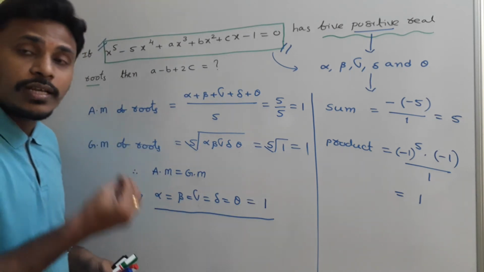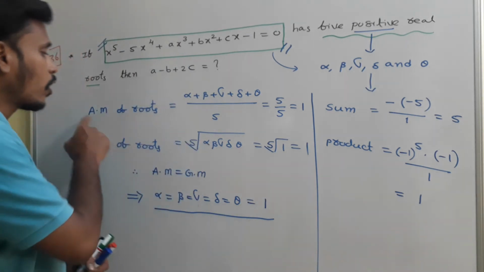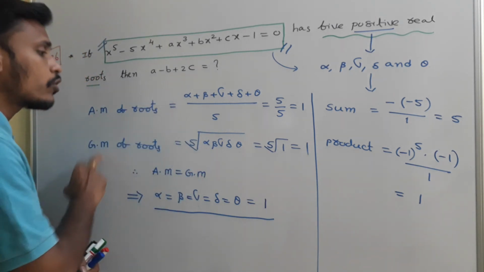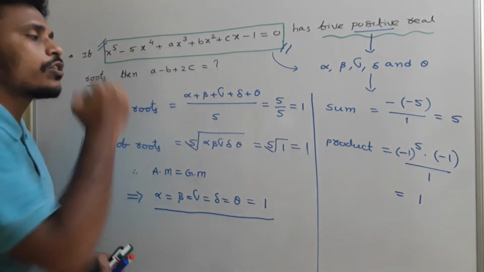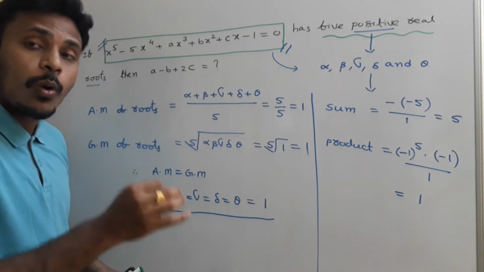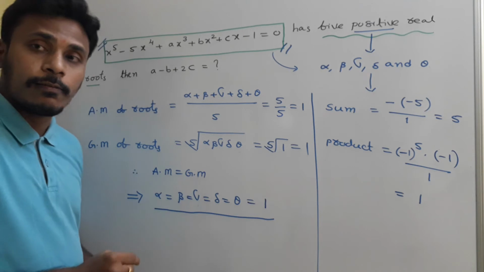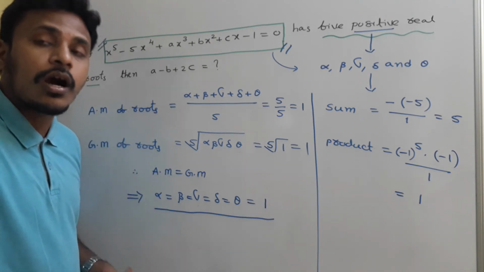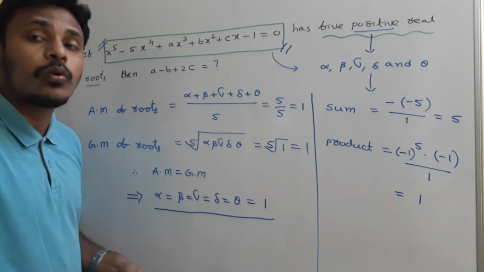Now just think about the arithmetic mean of those 5 roots. You found it as 1. Find out the geometric mean of those 5 roots. You get it as 1. So since arithmetic mean is equal to geometric mean, we are very clear that all those roots are equal. All those roots are equal, and equal to what? All those roots are equal and equal to 1 again.